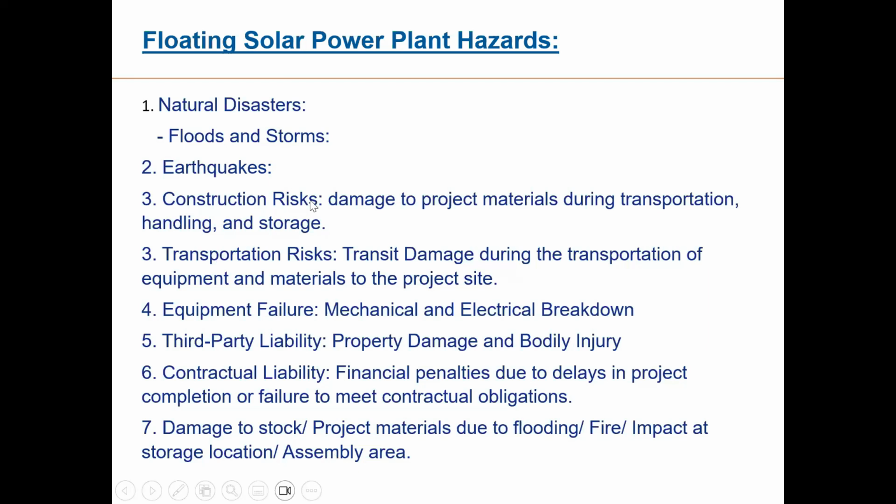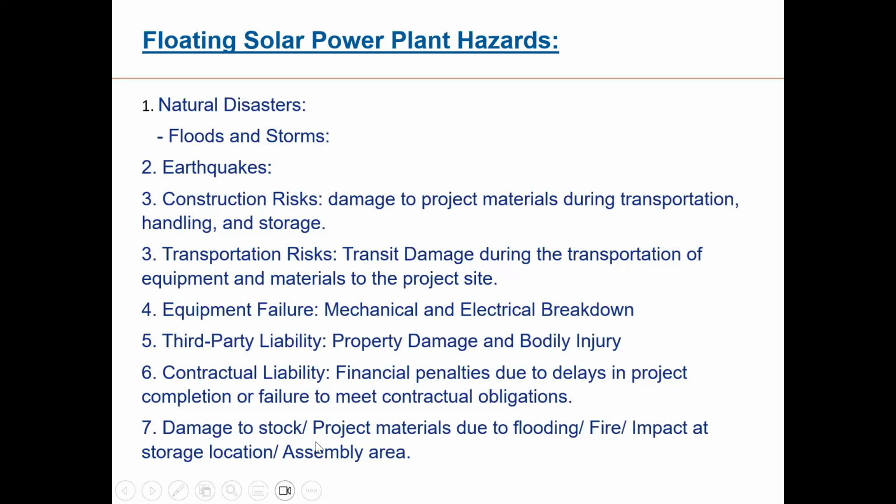Earthquake, there can be a big loss. Then construction risk, damage to project material during transportation, handling, storage. Then transportation risk, transit damage during transportation of equipment and material to the project site. Then equipment failure, mechanical or electrical breakdown, third-party damage, contractual liability, damage to stocks of project material.